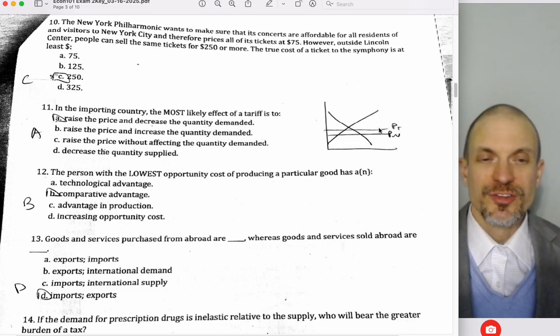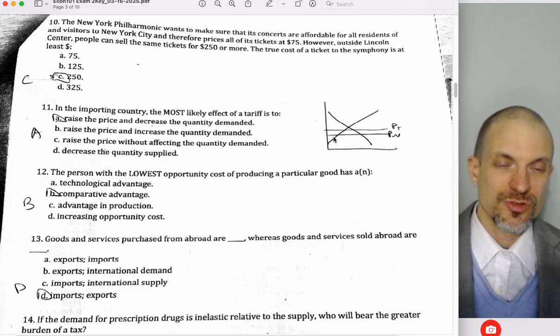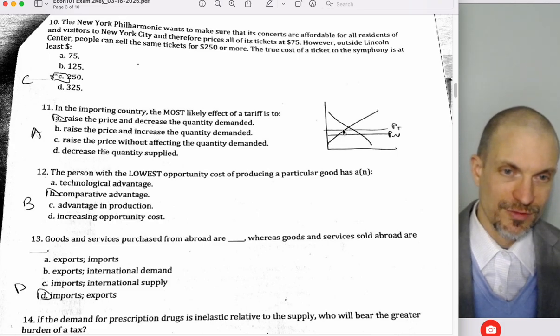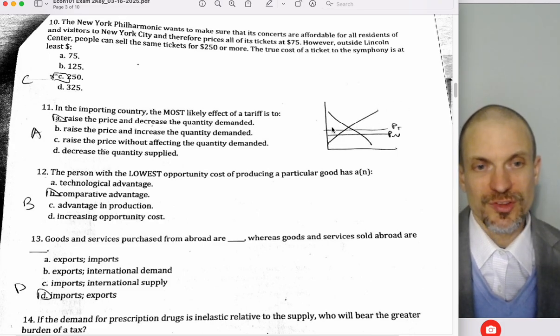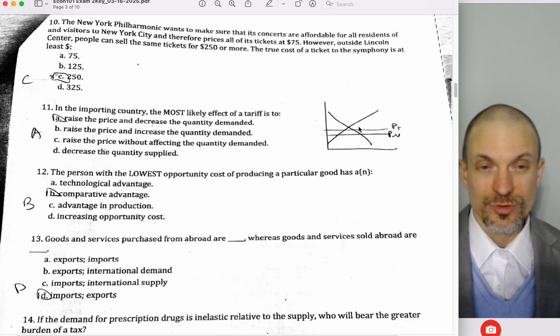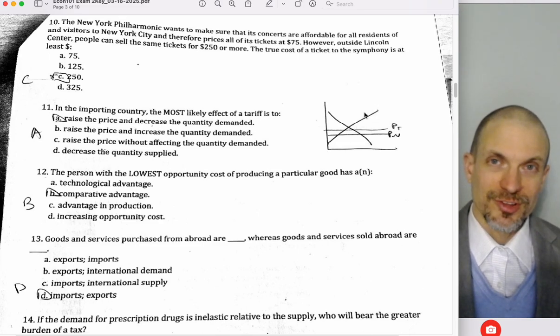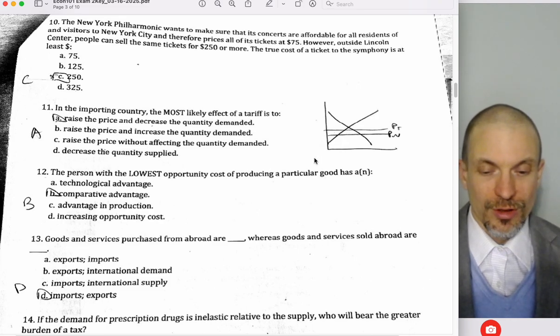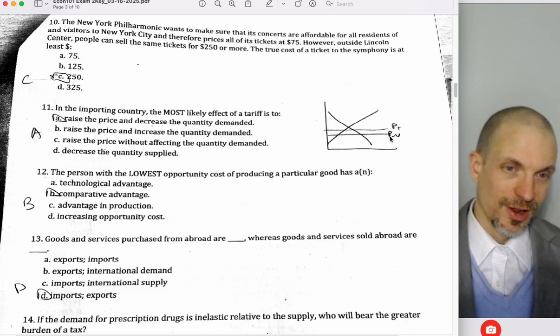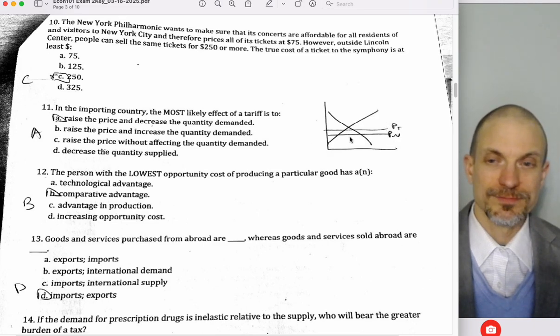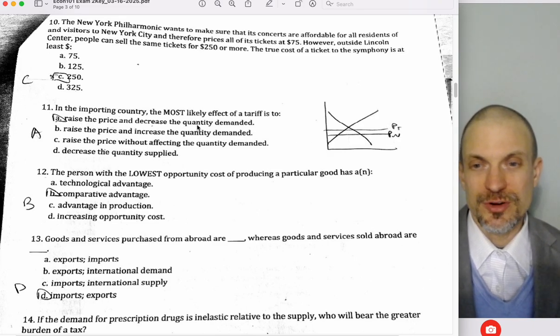This is right here. Sometimes students will make a mistake and try to draw the tariff as a leftward shift of the supply curve. That doesn't work, because the tariff is a tax on imports only. This supply curve is the domestic supply curve. Even though the price paid for all items, whether produced domestically or abroad, is going to rise as a result of the tariff, the tariff itself is only paid if it's an import. So we draw this as an upward shift of the world price. Anyway, it's going to raise the price and decrease the quantity demanded.